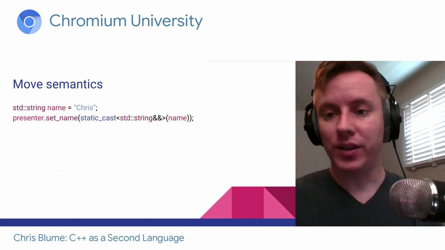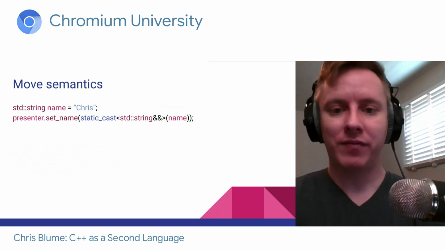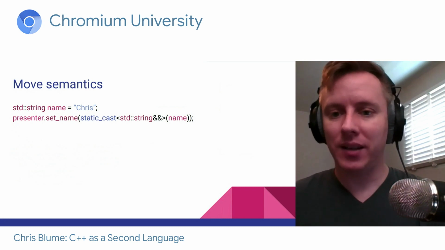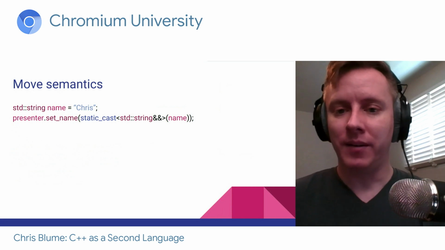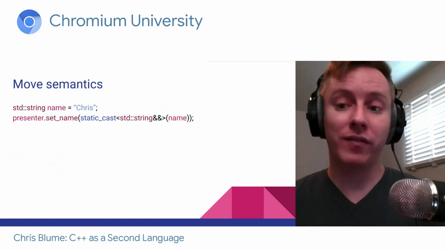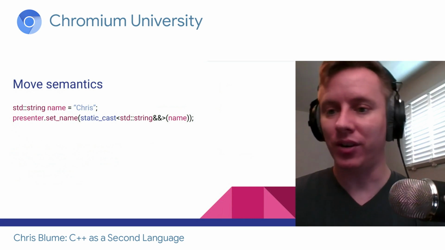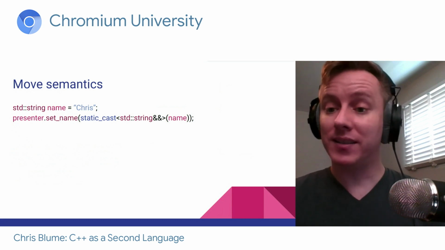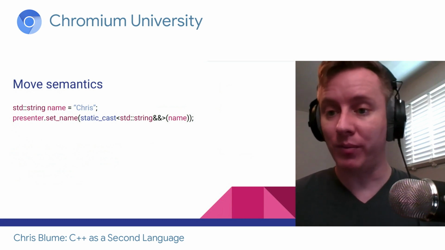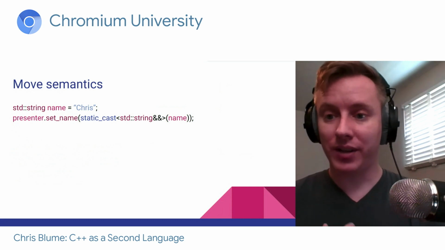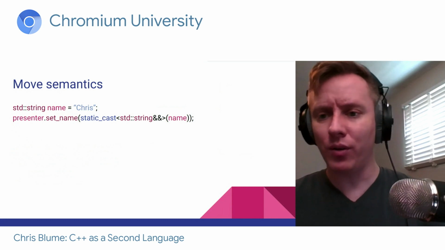So here is that original example. We have string name equals Chris, and we have presenter.setName, and I want to pass in that name, but I want to pass it in a way that it can be moved. So what I could do is cast my string to an rvalue reference of a string. That's what that static_cast to a string rvalue reference is all about. That's saying that it is safe to steal the buffer from this string. And after I do that, I don't want to touch this object at all. It's now kind of dangerous. I don't know what state it's going to be in.